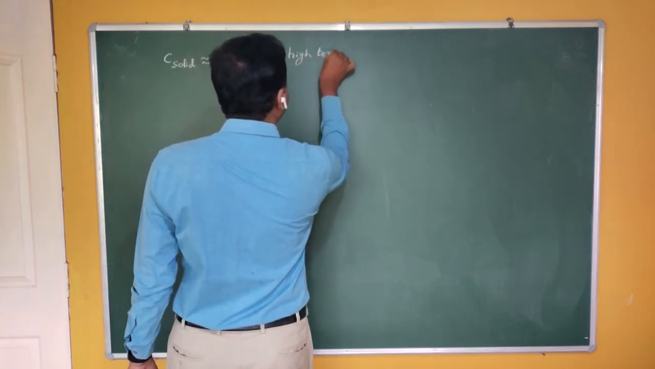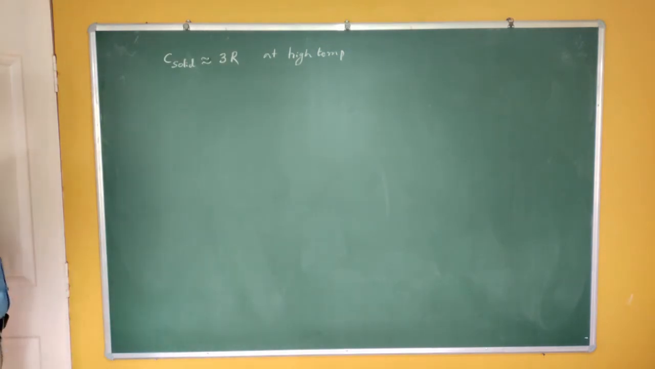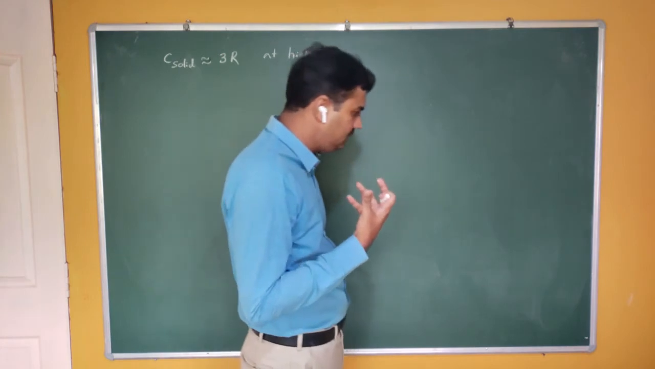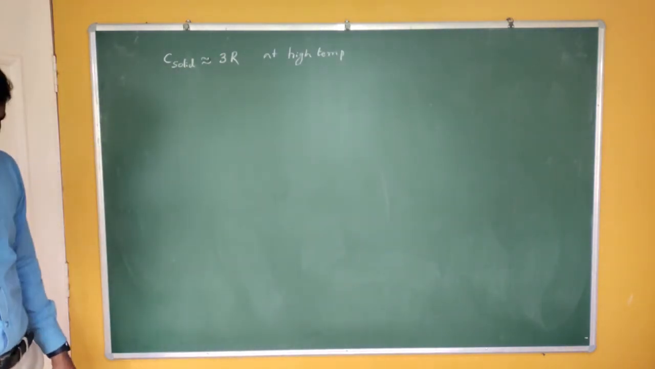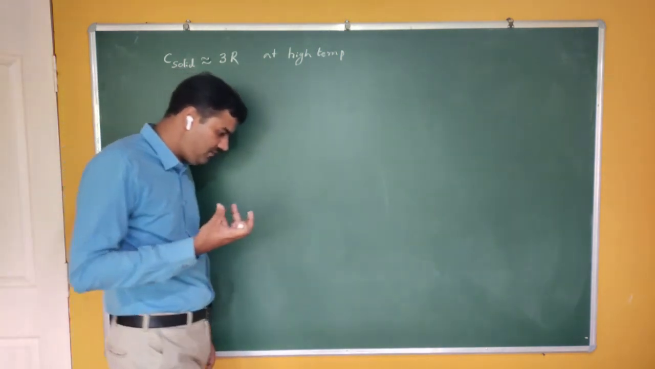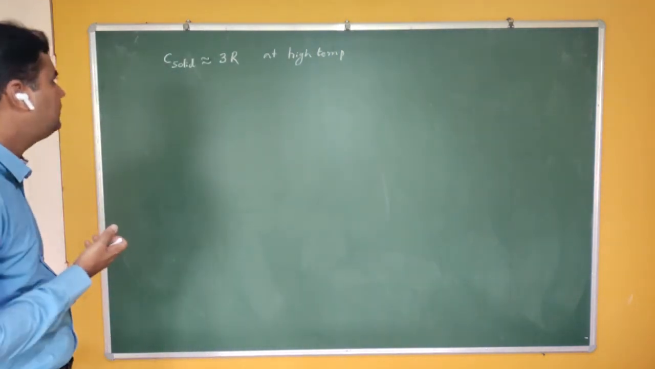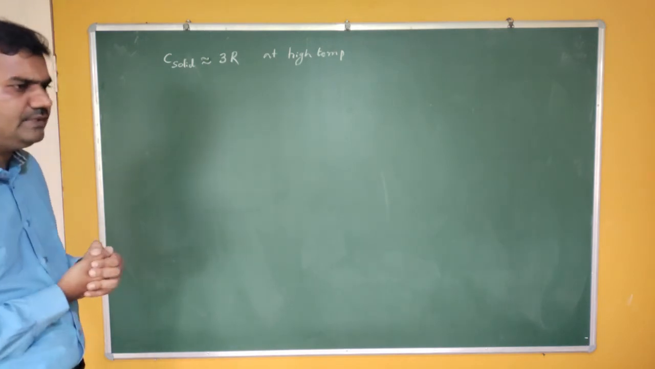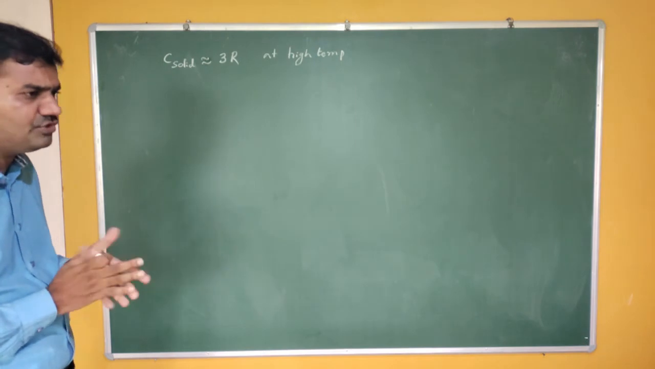Now the experimental data says that the specific heat of the solid is approximately constant, that is 3 times the universal gas constant, and this is obvious at high temperature. At low temperature there is definitely some deviation from this experimental result, but at high temperature it is almost the same. So I can explain this by using the first law of thermodynamics, the definition of specific heat, and certain approximations.